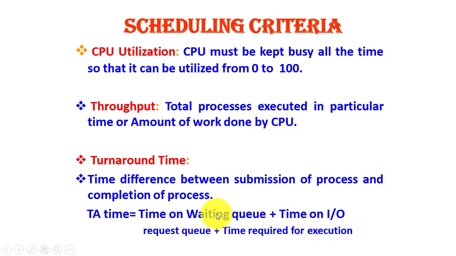Here in the waiting queue, it will wait for the processor. Here it will wait for the completion of the IO request, and finally when it gets the processor, the time required for the execution of the process. So this is the definition of turnaround time.